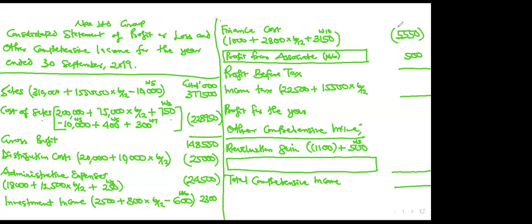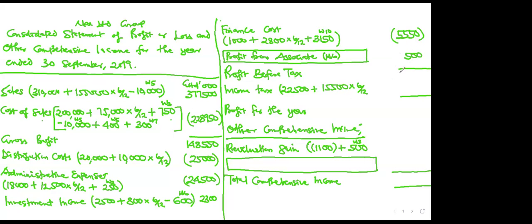So let me sum my profit: 148,550 minus 25,000 minus 24,500 plus 2,300 minus 5,550. I'm getting 95,800 plus 500. I'm getting 96,300.